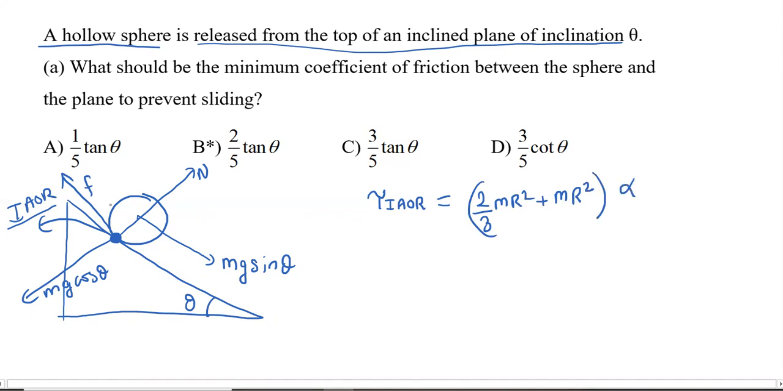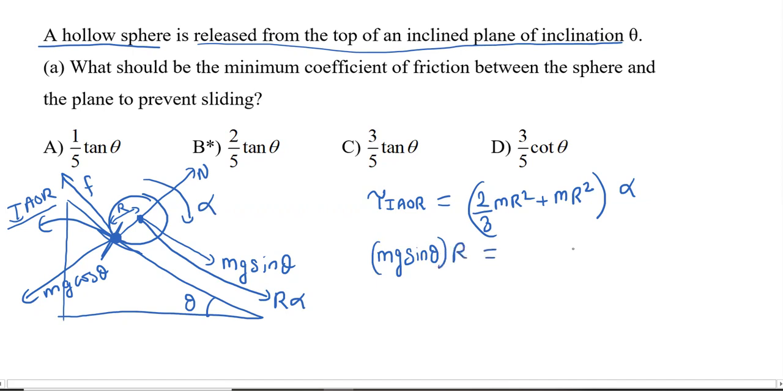Now this is our pure rotation. About this instantaneous axis of rotation, it is a pure rotation with an angular acceleration alpha. So the center of mass will have an acceleration r times alpha, because it is at a distance of r from this instantaneous axis of rotation. So I'll write the torque about the instantaneous axis, which is because of only mg sin theta. All other torques are zero, as the forces like normal, friction, and mg cos theta pass through the instantaneous axis of rotation, so their torque is zero.